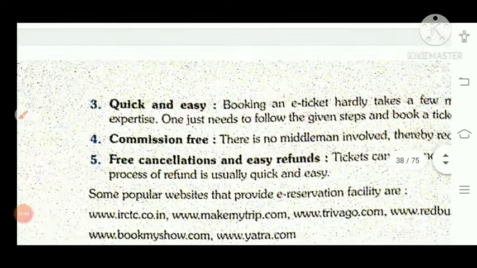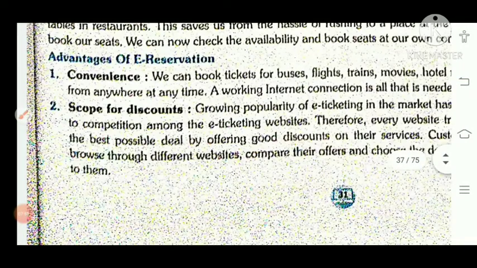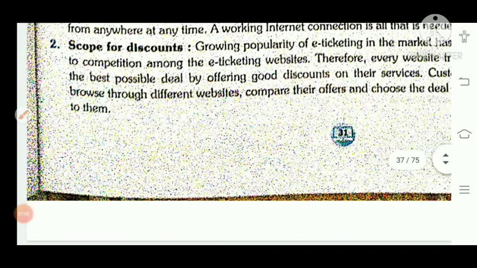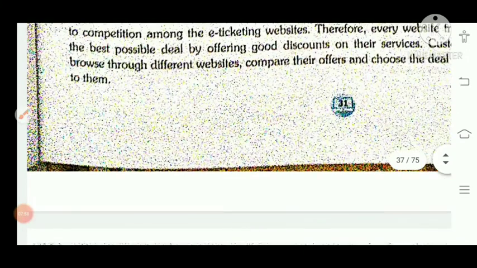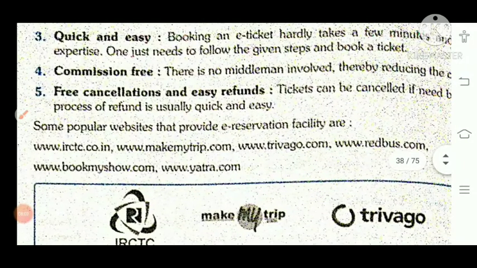So what are the advantages of this e-reservation? First one is convenient. ठीक है, at any time anywhere you can do this reservation. Scope for discount is there. Different companies are there, so they will give you the best deal. Quick and easy, you can buy the tickets within a few minutes.